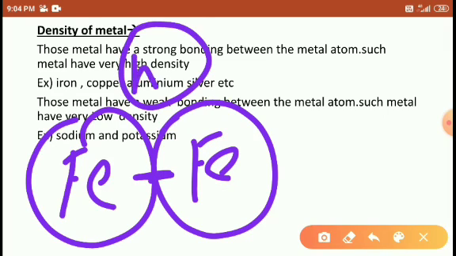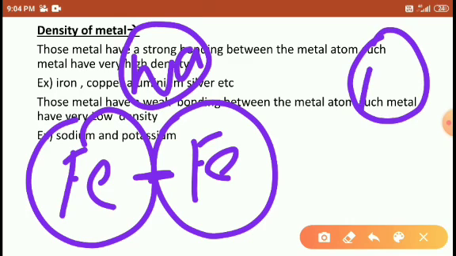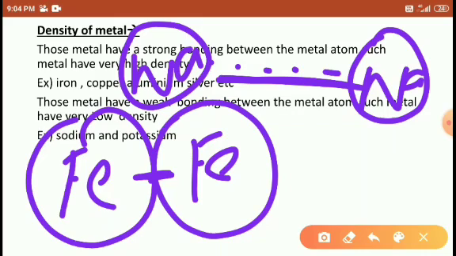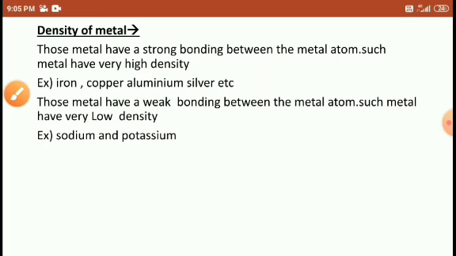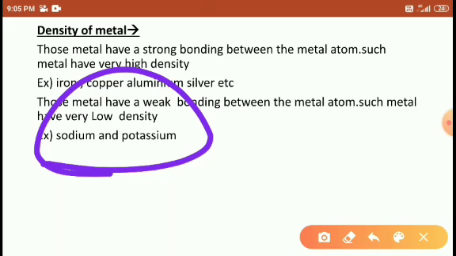When weak bonding is present, as in sodium, there is a large volume here, volume is large, density is less. Right students, when volume is less, density is high. So sodium and potassium have a very low density, and the rest of the other metals have a high density.